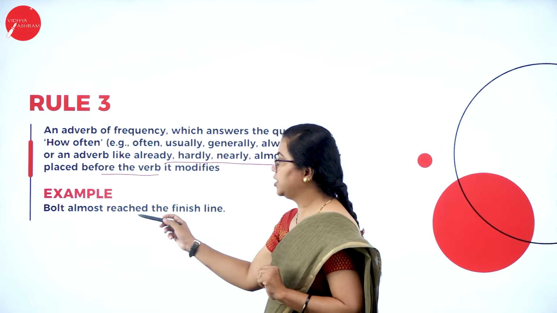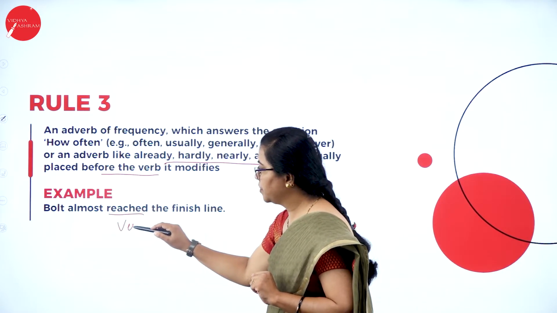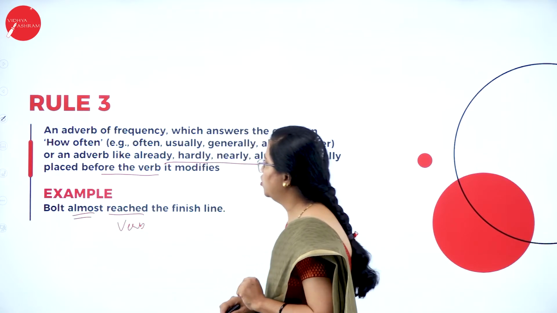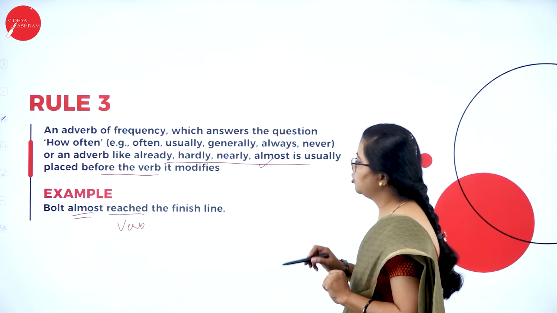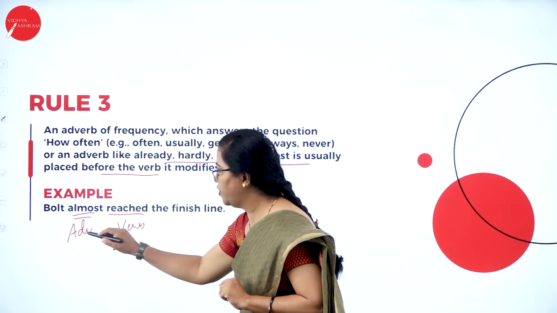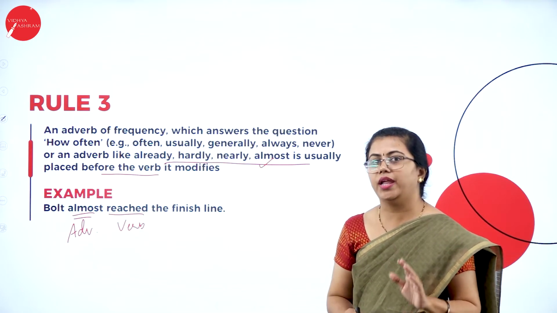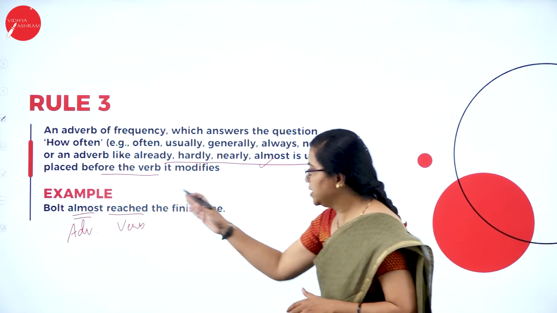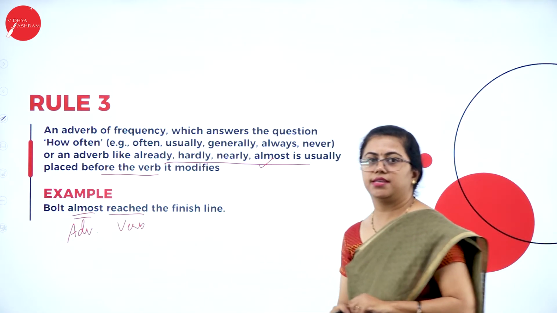Bolt almost reached. So the verb is reached. Fine. This verb is being modified by the adverb almost. So here almost is also in the list. Almost is the adverb here. This is modifying the verb and that's why almost is placed just before the verb. If you use it somewhere else, it doesn't make sense, isn't it?